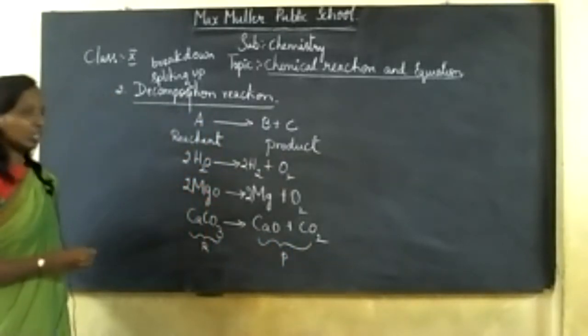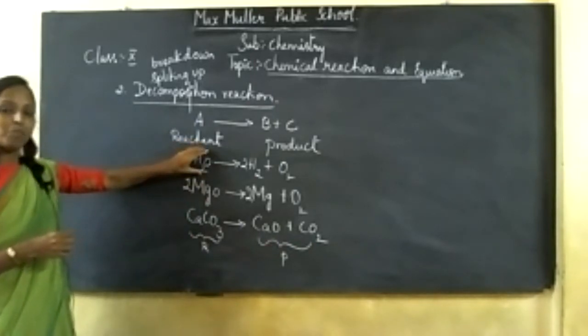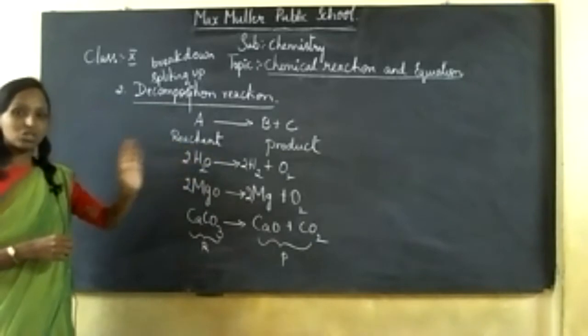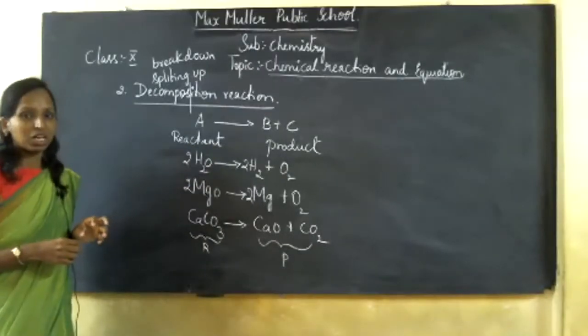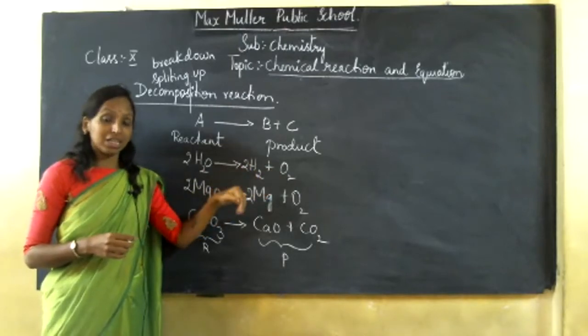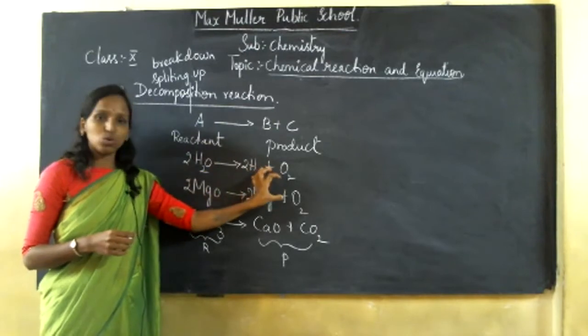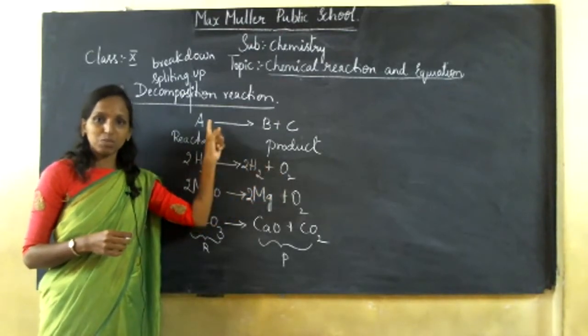Okay, so under decomposition reaction, a single reactant, based on the reaction that takes place, gets divided into two or more products. They have different names for this. A single reactant broken down into two or more products is called decomposition.